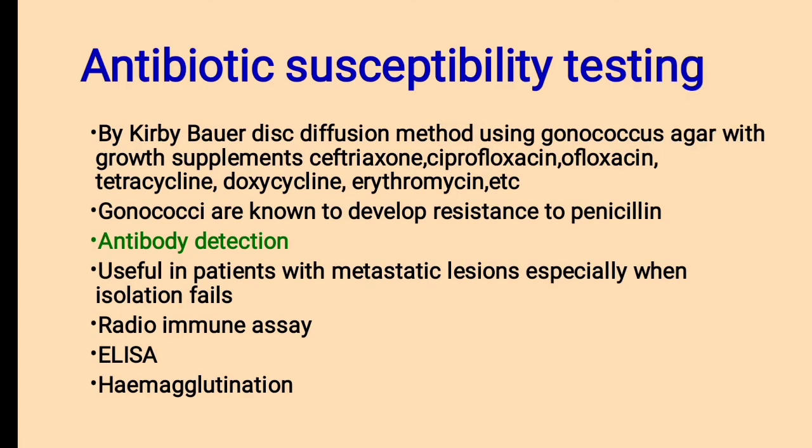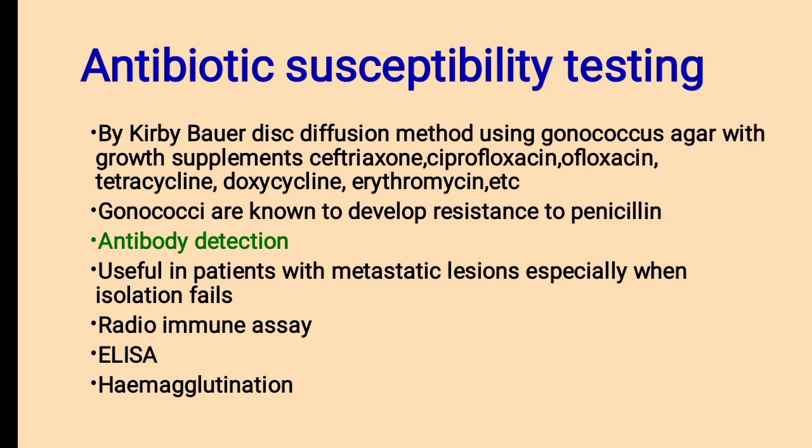Then antibiotic susceptibility testing. It is an important test used for any organism. Antibiotic susceptibility testing is done by the Kirby-Bauer disc diffusion method using gonococcus agar with growth supplements, with antibiotics like ceftriaxone, ciprofloxacin, ofloxacin, tetracycline, doxycycline, erythromycin, etc. Gonococci are known to develop resistance to the antibiotic penicillin.